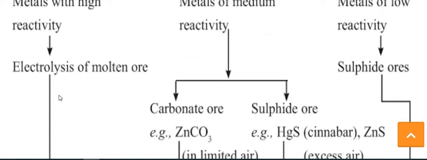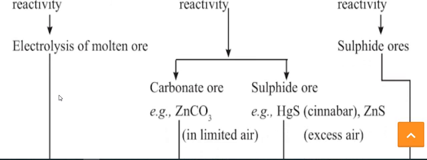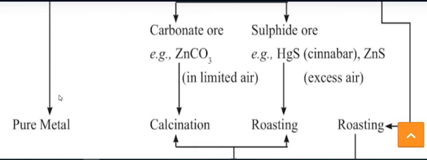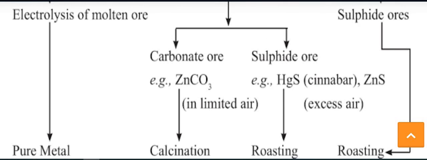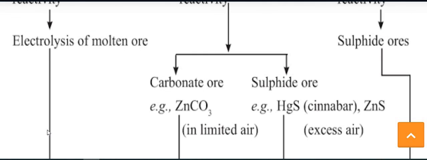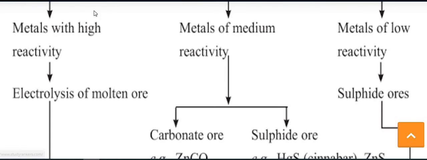If the metal possesses high reactivity, then we use electrolysis of the molten ore, and after that we get the pure metal. By the electrolysis process we can easily get the pure metal, but this happens for metals with high reactivity, such as potassium and sodium. The next one is metals of medium reactivity.